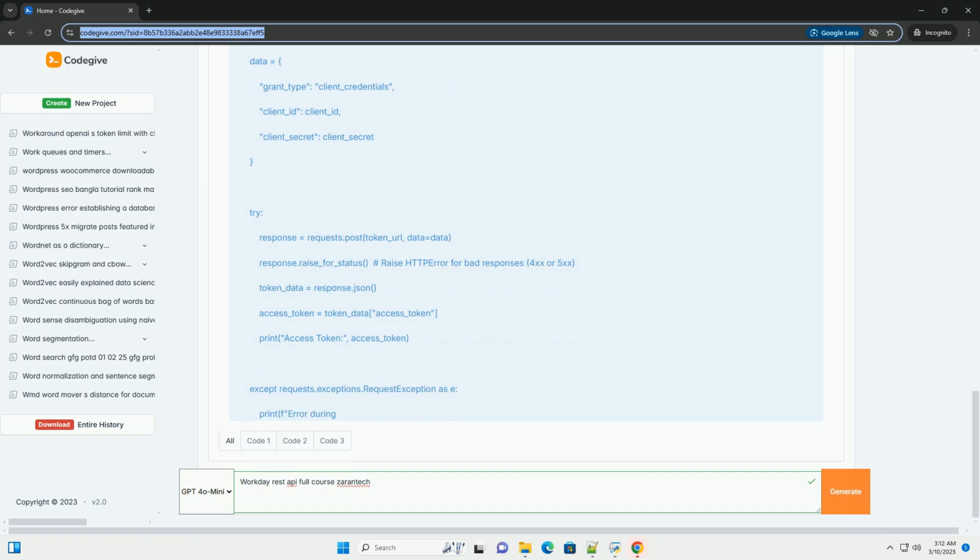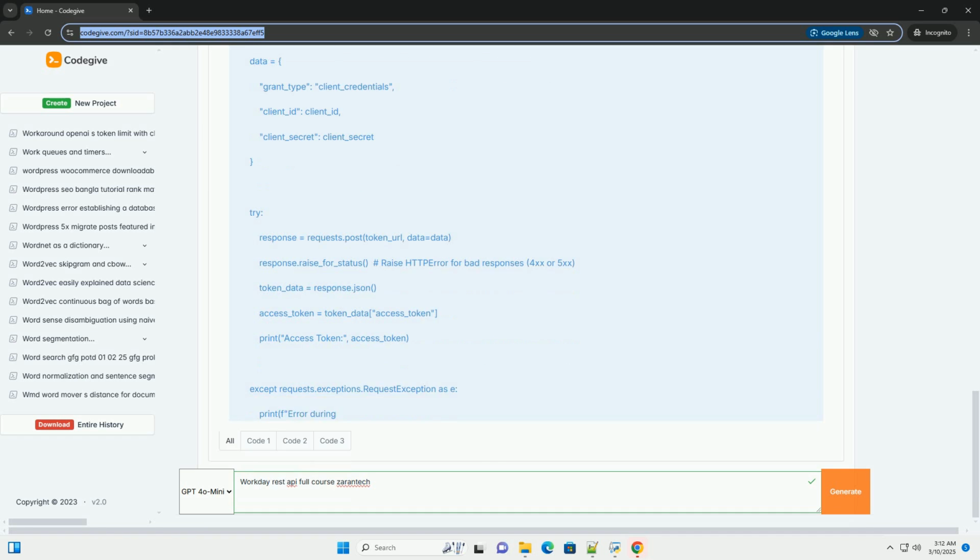3. Authentication and authorization. Workday provides several authentication methods for its REST API. Password grant, simple but less secure, generally suitable only for testing. Use the ISU's username and password to obtain an access token. Example, Python.